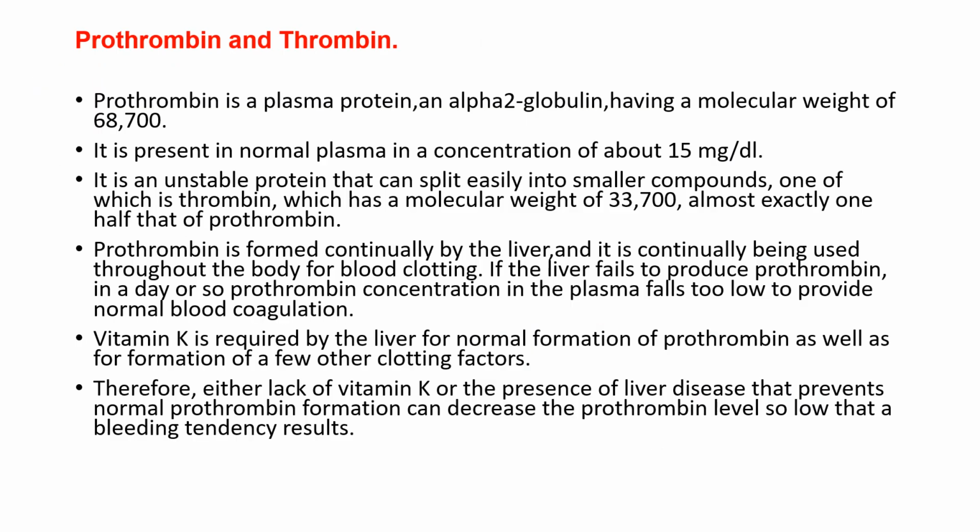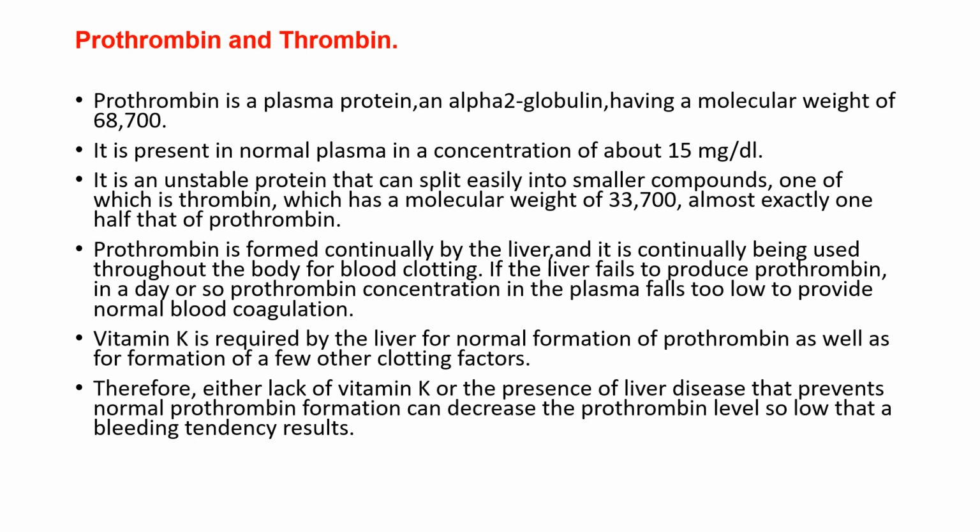Prothrombin and thrombin. Prothrombin is a plasma protein and alpha-2 globulin having a molecular weight of 68,700. It is present in normal plasma in a concentration of about 15 mg per deciliter. It is an unstable protein that can split easily into smaller compounds, one of which is thrombin, which has a molecular weight of 33,700, almost exactly one-half that of prothrombin. Prothrombin is formed continually by the liver and it is continually being used throughout the body for blood clotting. If the liver fails to produce prothrombin, in a day or so prothrombin concentration in the plasma falls too low to provide normal blood coagulation.